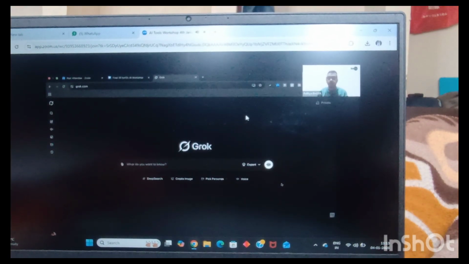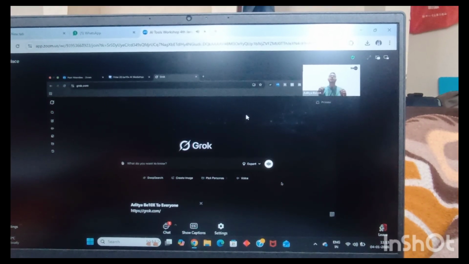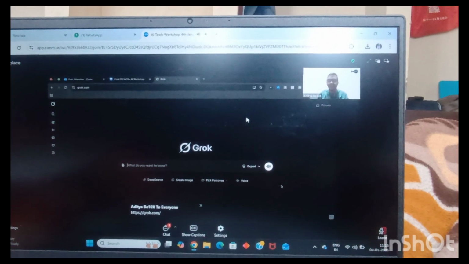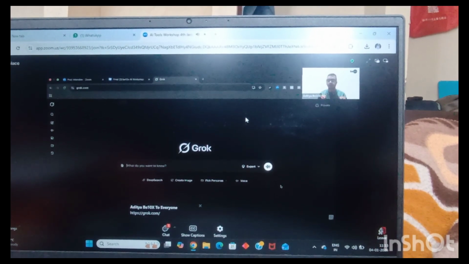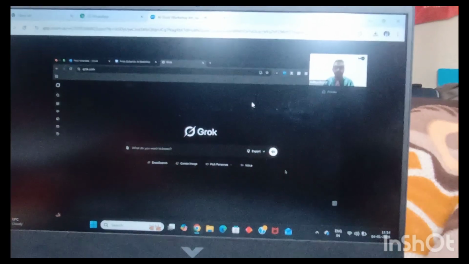So we'll simply go to grok.com. Once you go to grok.com, you can go ahead and create a free account for yourself. Grok is a LLM by XAI, basically by Elon Musk, X, which is Twitter. It's an absolutely wonderful tool if you want to have a research assistant in your team.